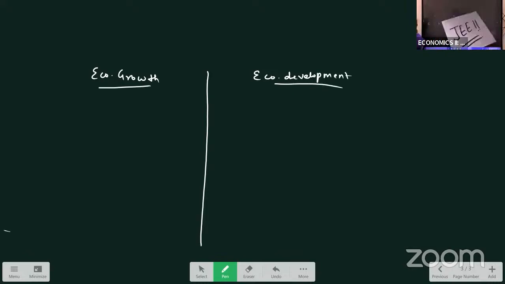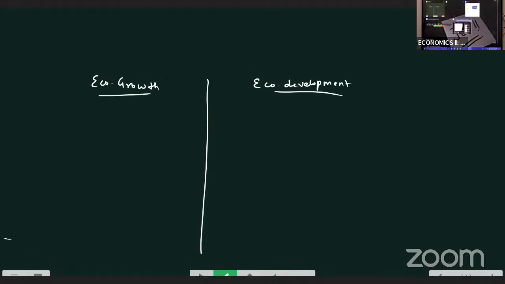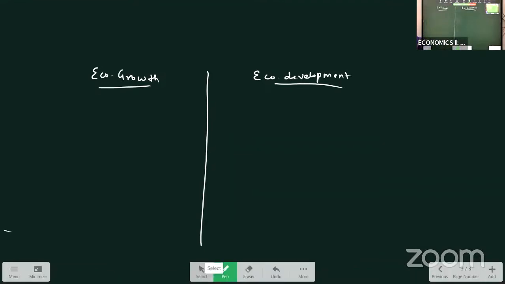So what is the next point of difference over here? Here we can say economic growth is a narrow concept. Why is it a narrow concept?